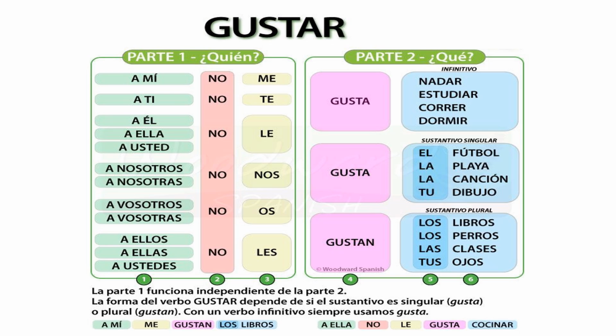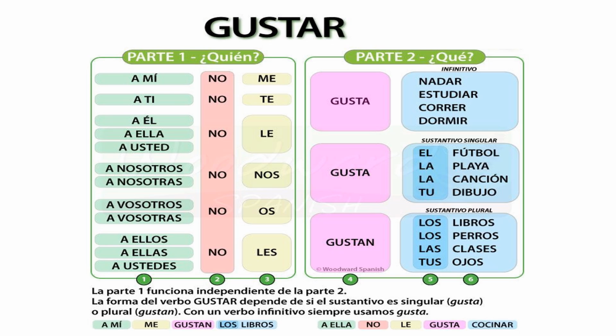For example, I can say, a mí me gustan los libros. I like the books. Or rather, a ti te gustan los perros. You like the dogs. Okay? So it's always the thing which we like will be plural, not who says, like something. No, it's always the thing which is liked by a person. If that is a plural, then we use gustan. If that is singular, we use gusta.